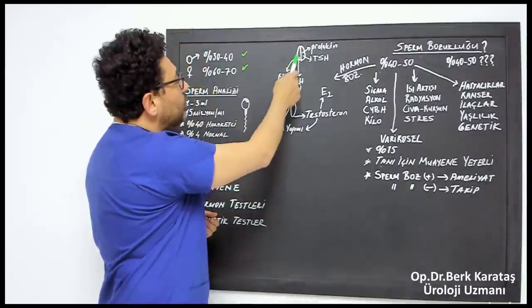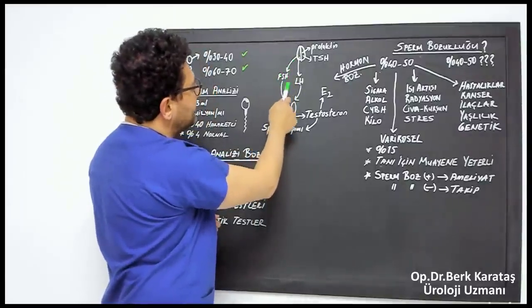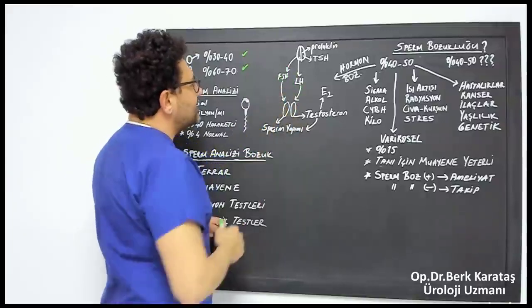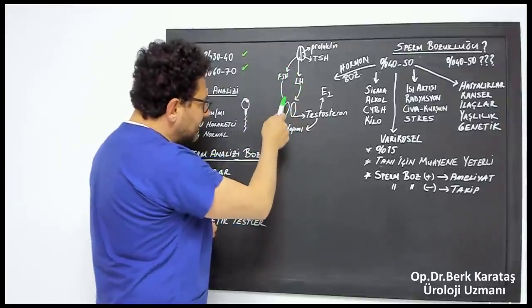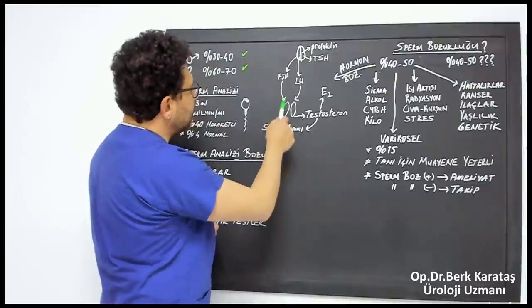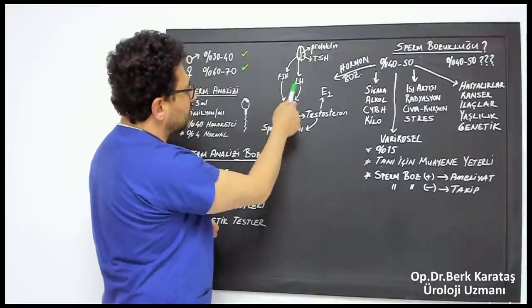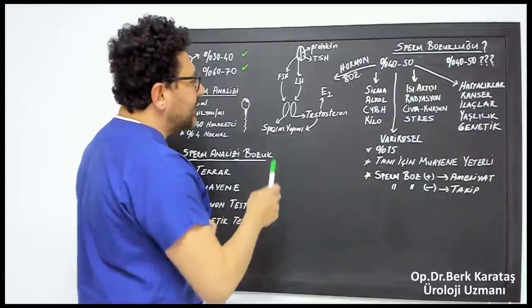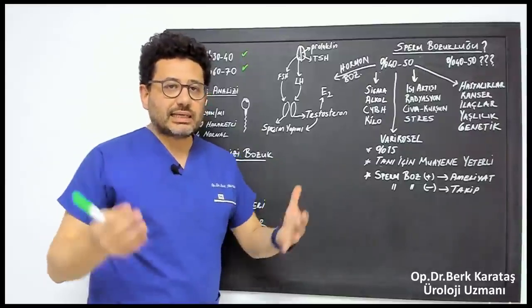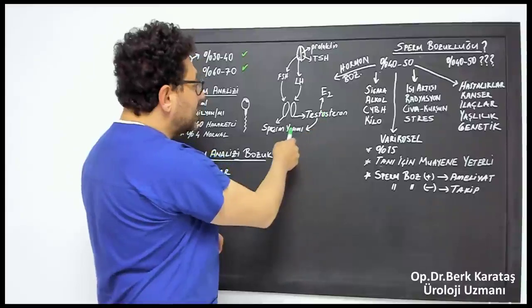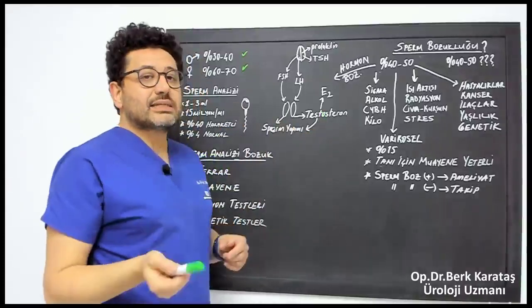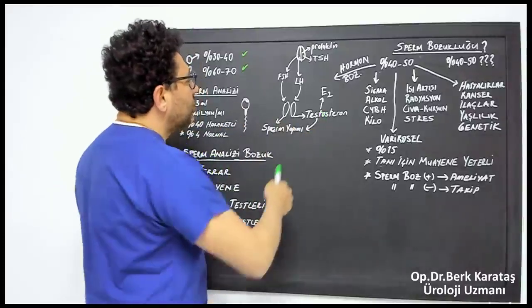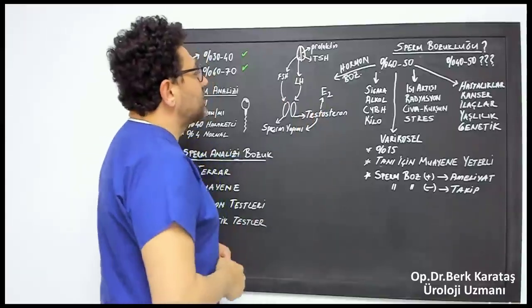There are also two hormones on the front. FSH, LH. FSH acts in the testicles. We have two testicles. It causes sperm production in the testicles. LH helps to make testosterone in the testicles. Testosterone allows the development of masculine characteristics. It goes back and participates in the production of sperm in the testicles. And it ultimately turns into estrogen.